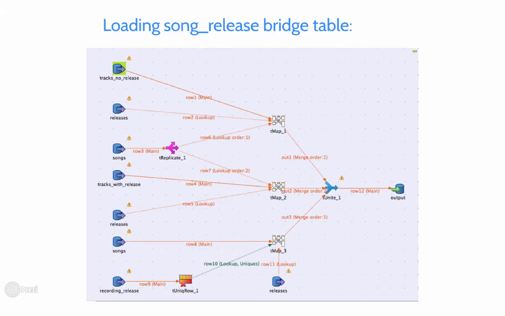Another interesting process is the process of loading the connection between songs and releases. To create correct song release connections, we have to consider 3 inputs. First, the tracks from the Million Song database for which we couldn't find the corresponding releases among those from MusicBrainz. We joined them with our artificially created releases. Second, those for which the release was found. Third, the recordings directly from MusicBrainz. Again, all necessary lookups are done, inputs are merged and loaded into the data warehouse.